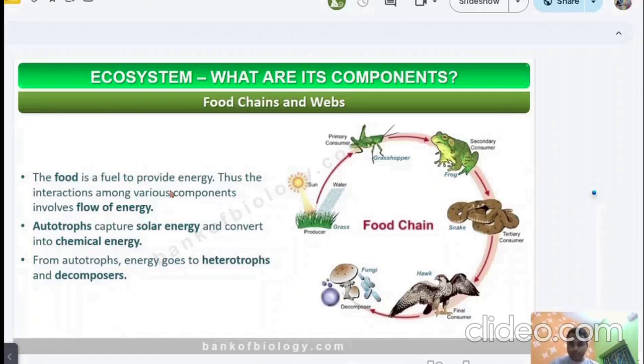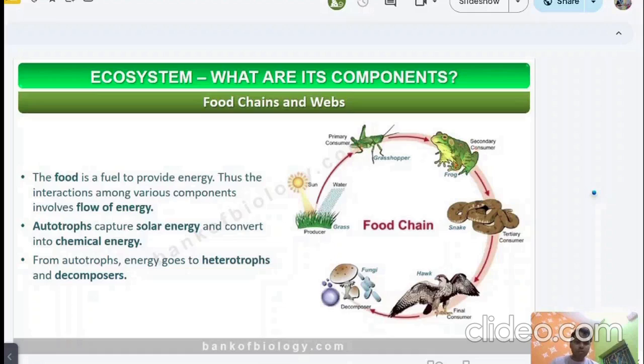Another thing, we all know that food is the fuel that provides energy. Thus, the interaction among the various components involves flow of energy. That means the energy transfers from the lower trophic level to the higher trophic level. We all know that in a food chain, the producer is present at the basal level. The producer transfers energy to the primary consumer.